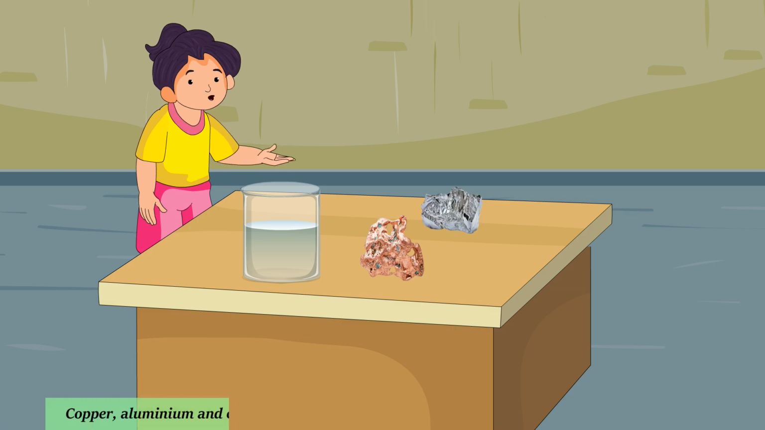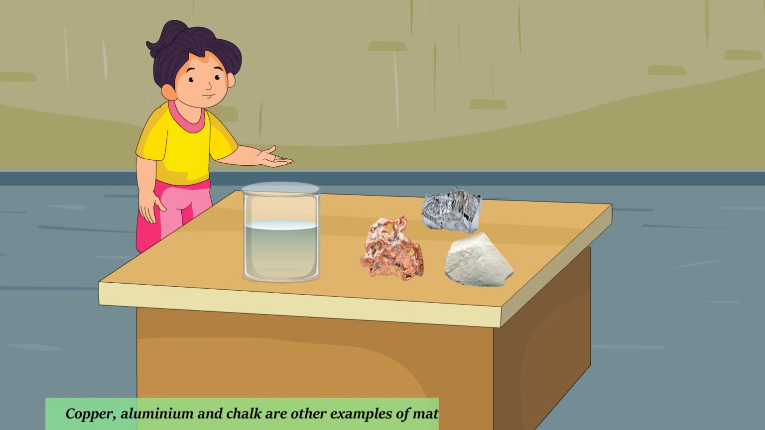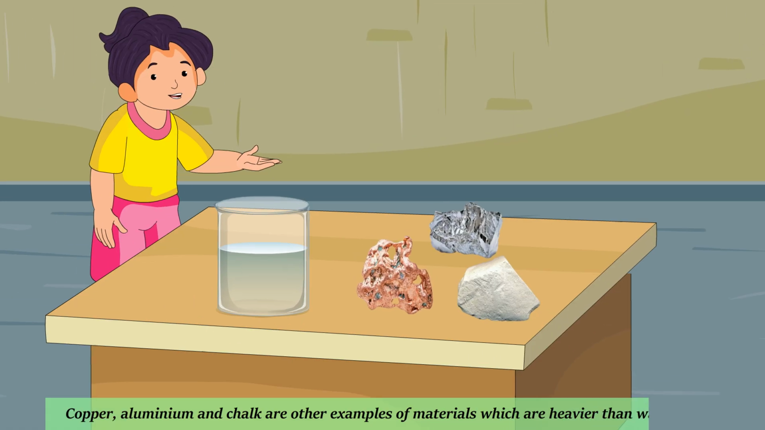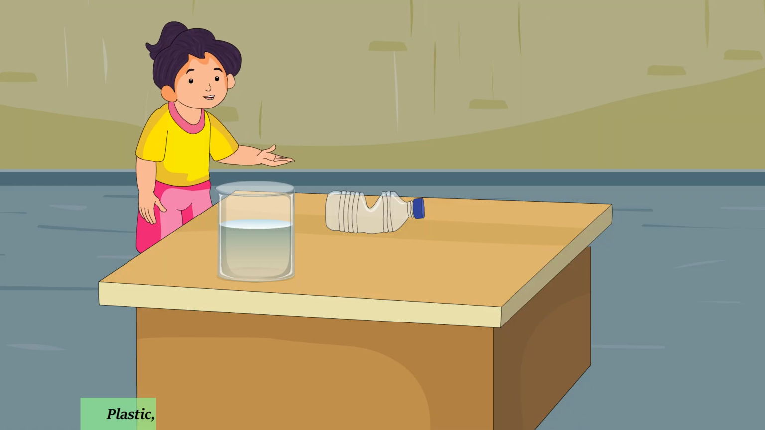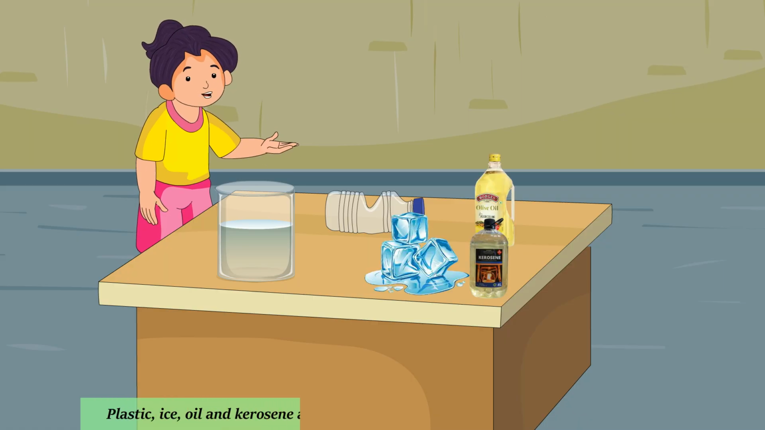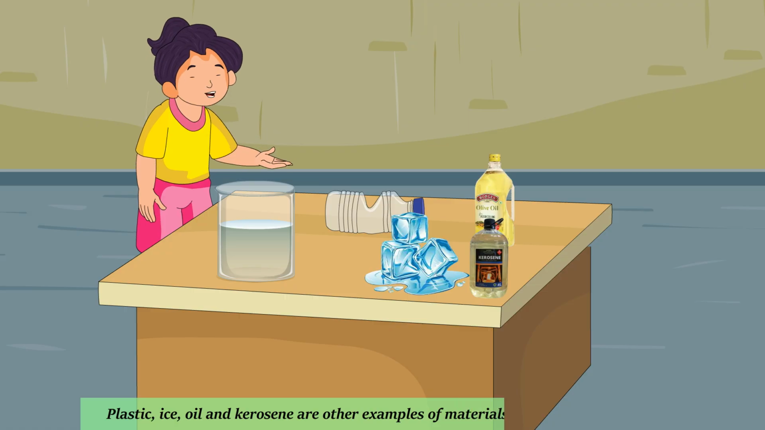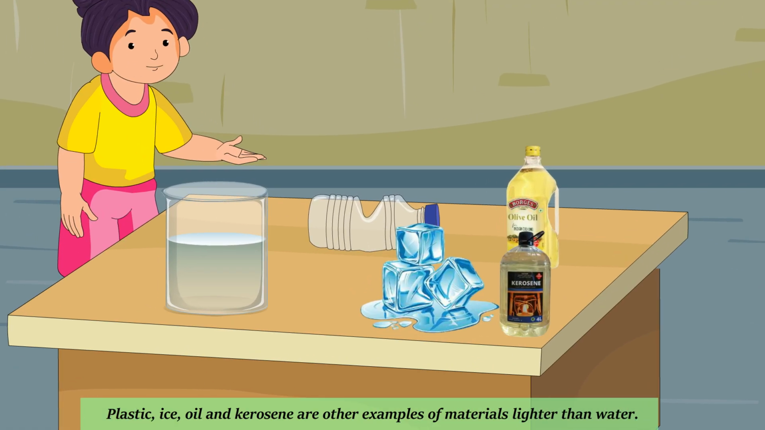Copper, aluminium, and chalk are other examples of materials which are heavier than water. Plastic, ice, oil, and kerosene are other examples of materials lighter than water.